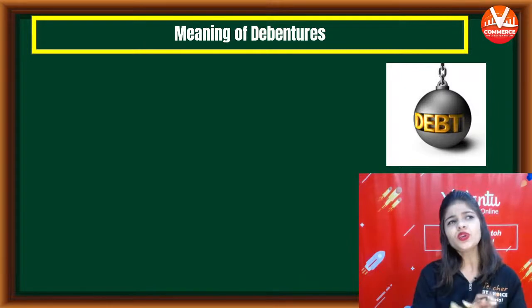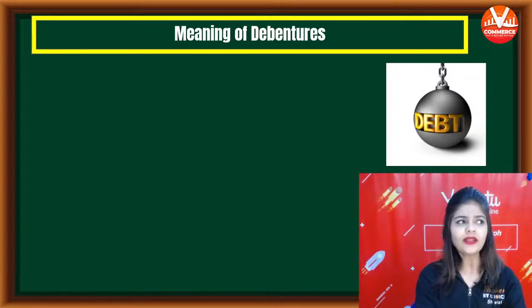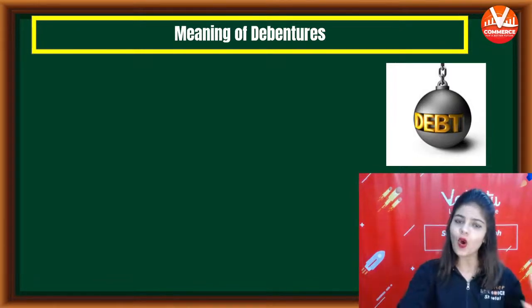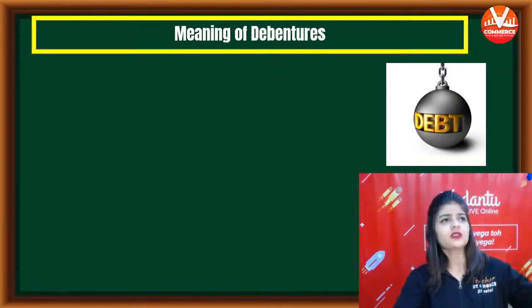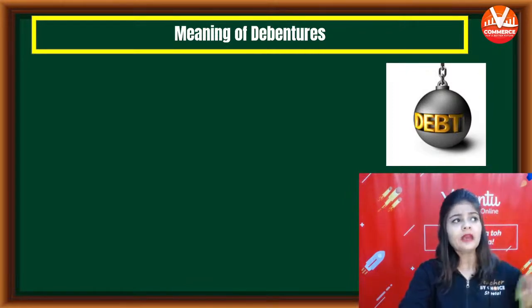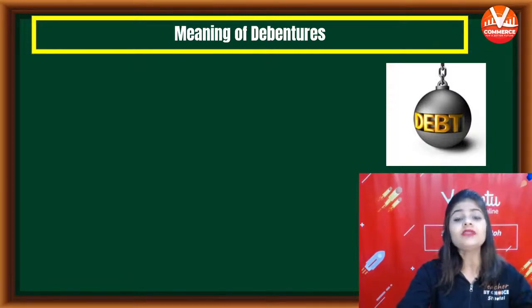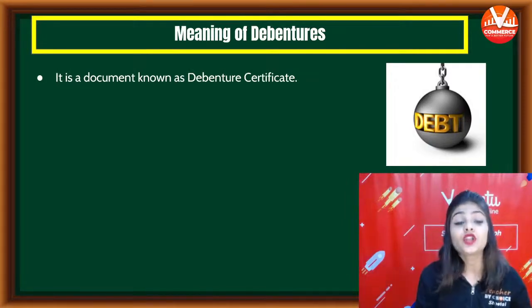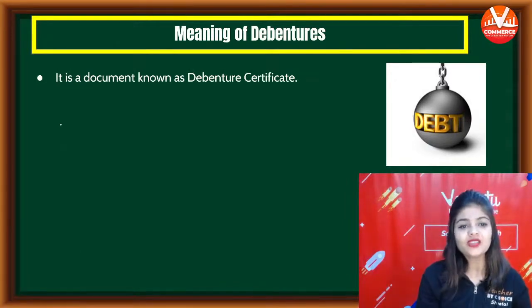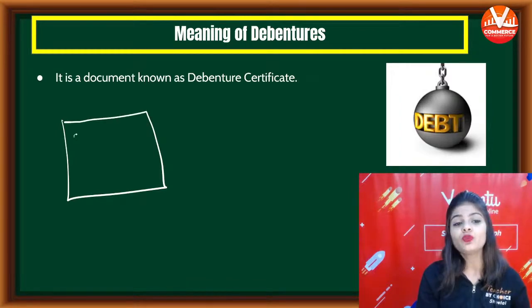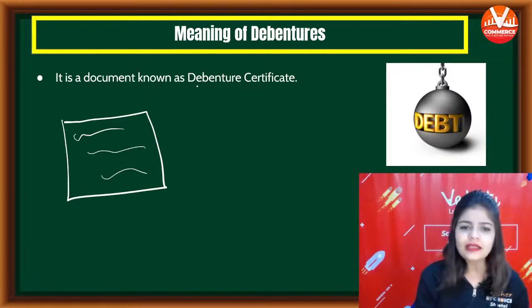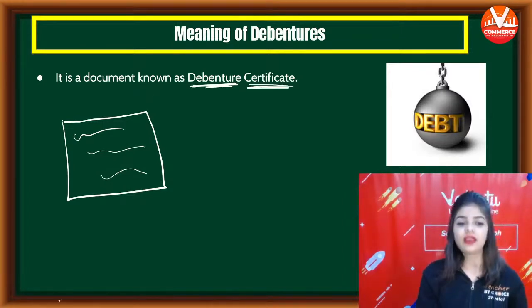So what do you mean by debentures? What is the meaning of debentures? मैम ये debentures होता क्या है? बहुत बार सुना है हमने debentures are issued by company, public purchase debentures. इसका मतलब क्या होता है? Debenture is a document. It is a paper, it is a written document that is known as debenture certificate.